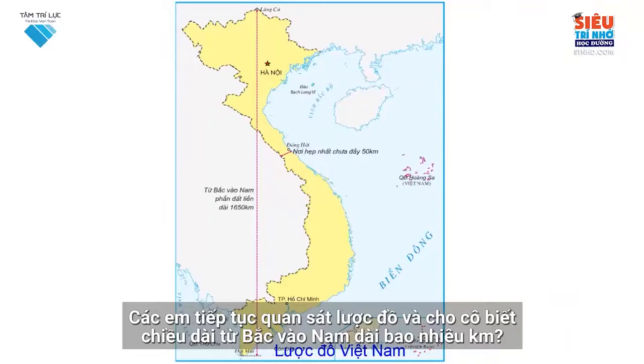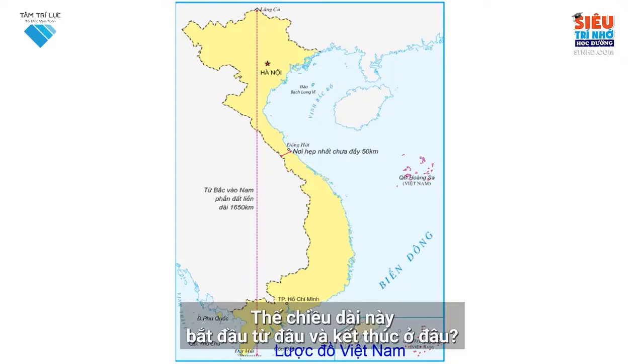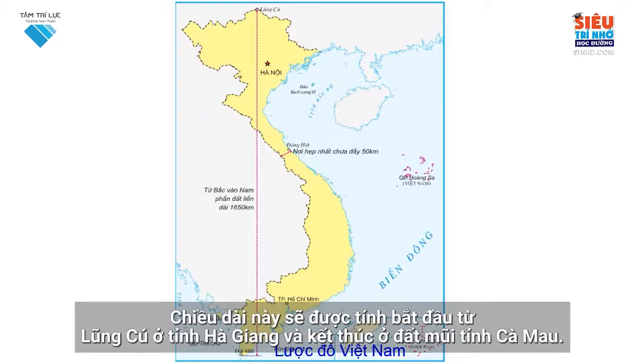Look at the map again and tell me what the length from the north to the south is. From the north to the south, it is 1,650 kilometers long. So, where does this length start from and end at? This length starts from Lung Cú in Ha Giang province and ends at Cà Mau province.